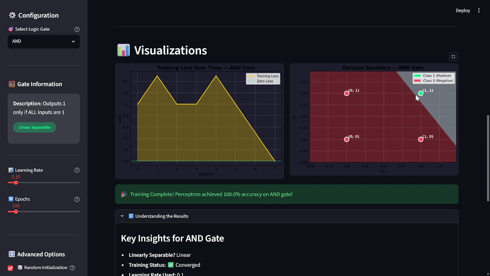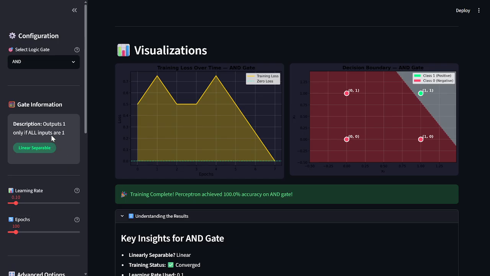Notice something interesting, guys. A single straight line can separate the positive class from the negative class. This means the AND gate is linearly separable. Since the gate is linearly separable, a single perceptron can successfully learn from it. So basically, linearly separable means a straight line can separate both the classes.